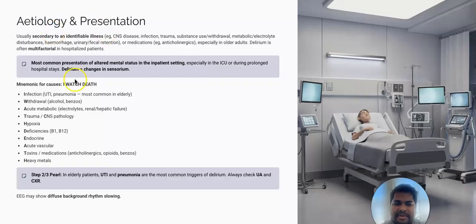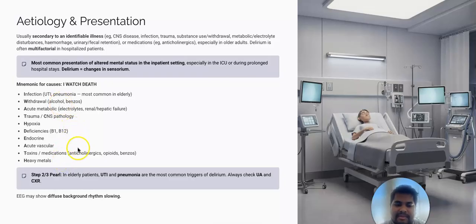All this etiology that we discussed can be summarized in an easy-to-remember mnemonic, I WATCH DEATH, in which I is infection. UTI or pneumonia causes delirium, especially in the elderly population. Similarly, withdrawal, alcohol or benzodiazepine withdrawal. Acute metabolic conditions like electrolyte abnormalities, renal or hepatic failure cause delirium. Trauma or CNS pathology, hypoxia, deficiencies in vitamin B1 and B12 cause delirium. Endocrine disorders, acute vascular disorders, toxins or medications like anticholinergics, opioids or benzos can cause this condition, and heavy metals also lead to it.